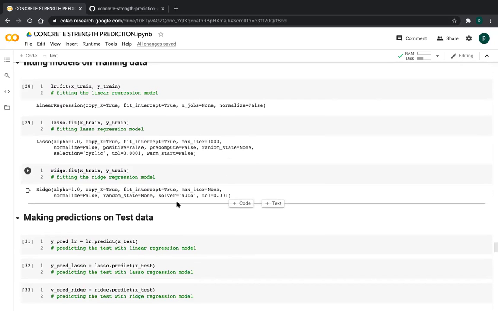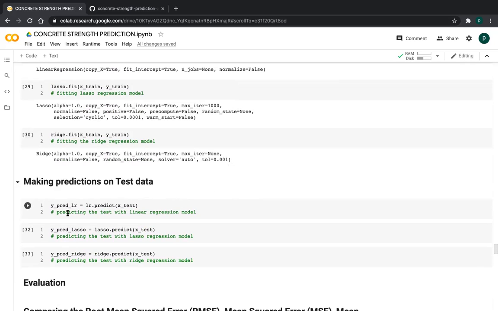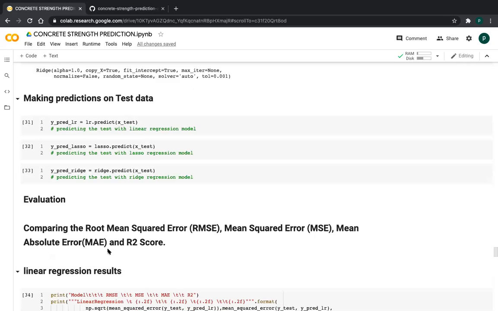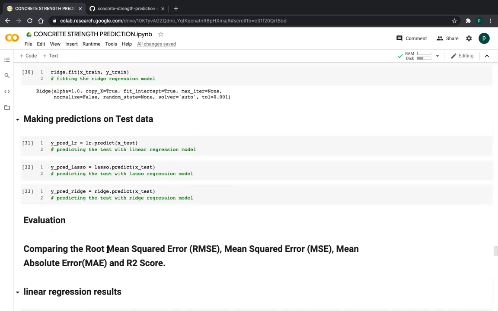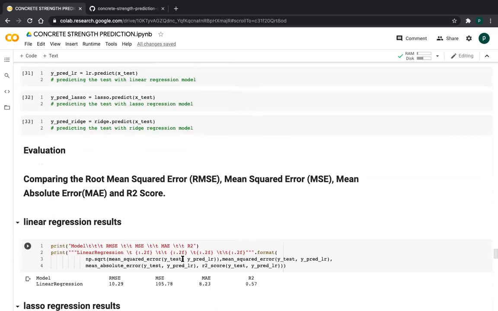So I am predicting with the test data, friends. I am predicting with linear regression, lasso and ridge regression. After predicting, we need to evaluate how these models are performing. For this performance, we have some metrics: RMSE, MSE, MAE, and R2 score. So I am computing all these metric values, friends.